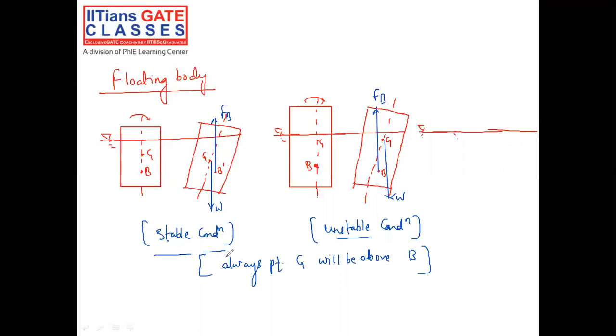The metacenter definition is that it is a point of intersection of a vertical line passing through the new center of buoyancy. Let me show you with the figure.